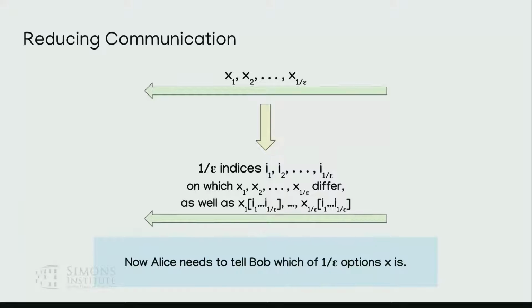Why would there be such indices? Yeah, it's a good question. If you have 1 over epsilon different strings, you can find one index on which maybe half of them are different, and then pick another index on which you can differentiate 2 more. At every point in time, as long as you can differentiate one code word from the rest of them, then you can find such a set. Actually, 1 over epsilon is not tight. I think you can do log 1 over epsilon, but I'm using 1 over epsilon for simplicity.